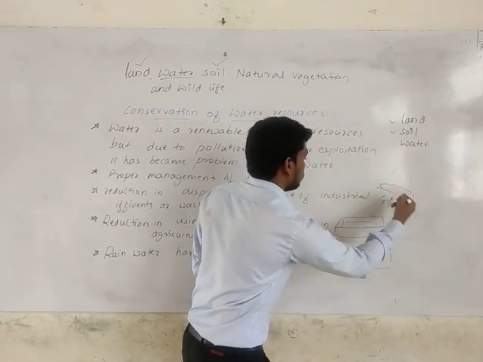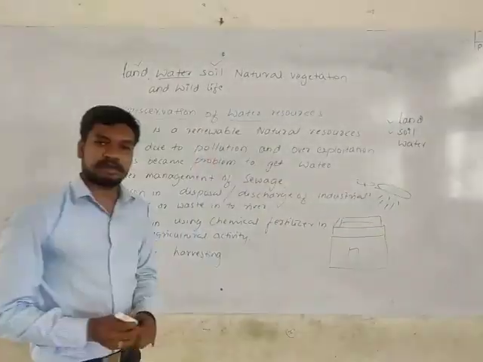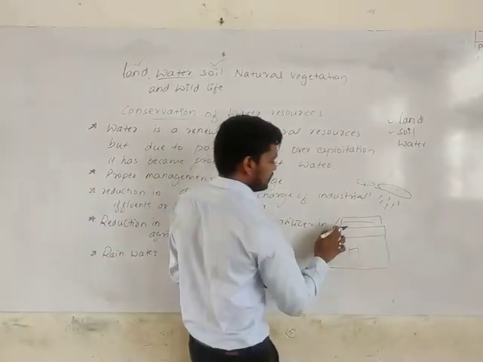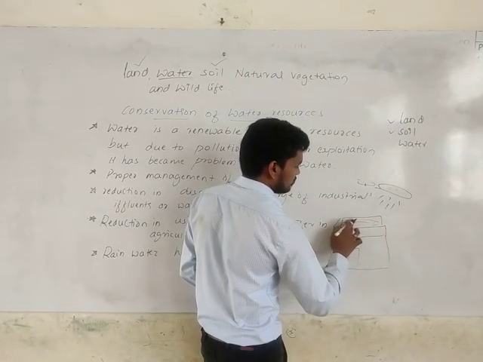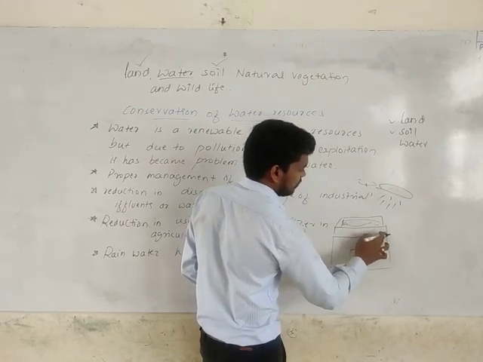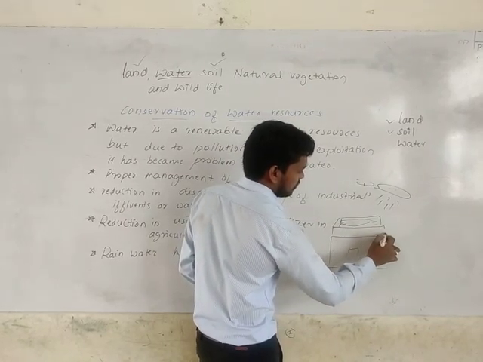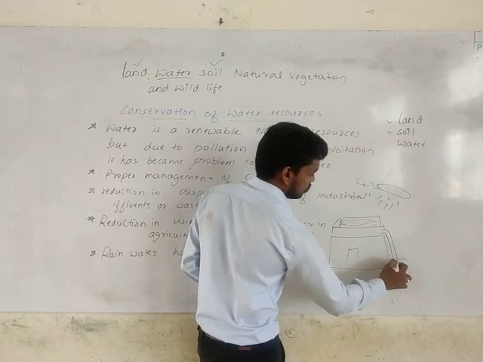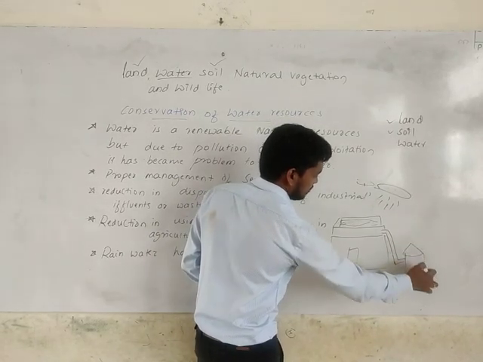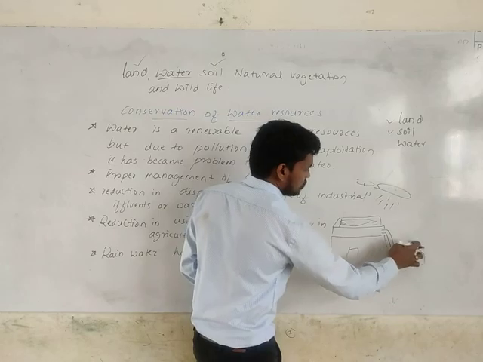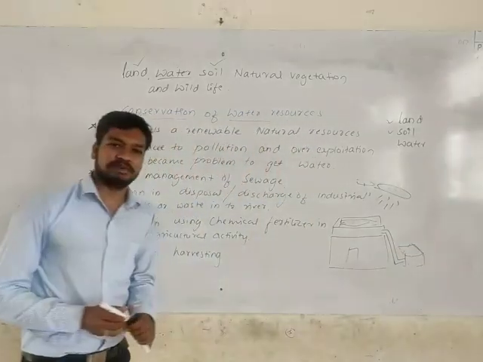Suppose it's a cloud and we got rainwater. Then rainwater will be gathered, will be filled here. So this water which is filled in the rooftop can be made to store in one tank. So that water can be used for many other activities.